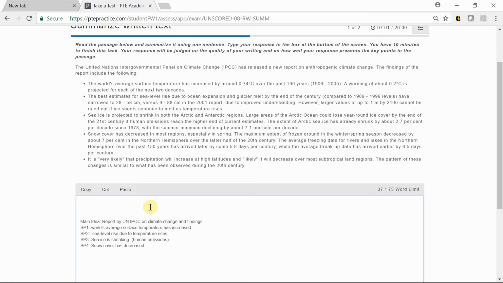Okay, cool. Let's write. So IPCC compared current climate with the past and published a new report with findings such as a rise in the sea levels, a reduction in both the sea ice and the snowfall.